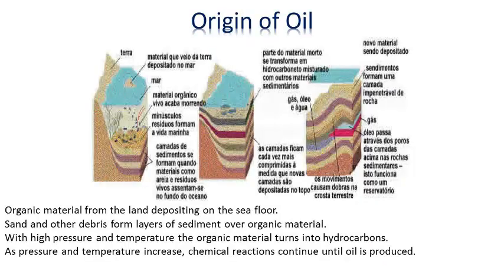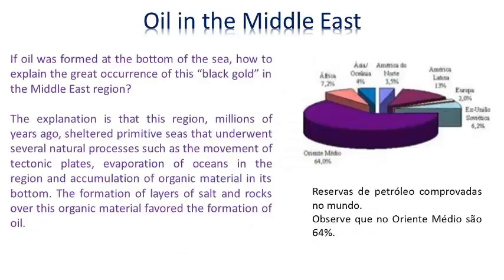Organic material from the land depositing on the seafloor. Sand and other debris form layers of sediment over organic material. With high pressure and temperature the organic material turns into hydrocarbons. As pressure and temperature increase, chemical reactions continue until oil is produced.